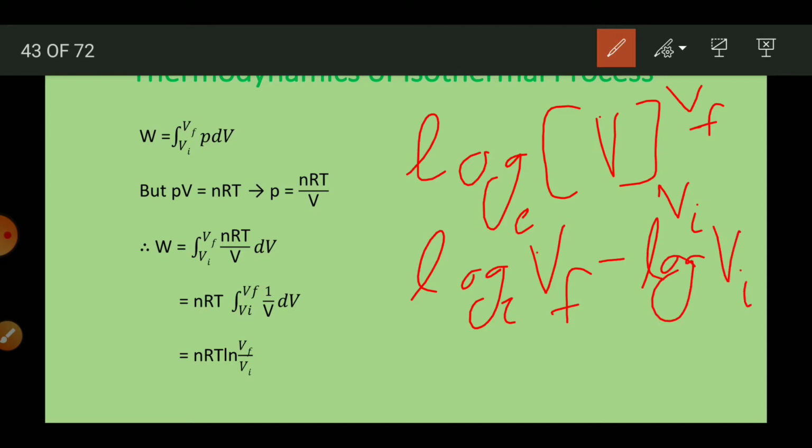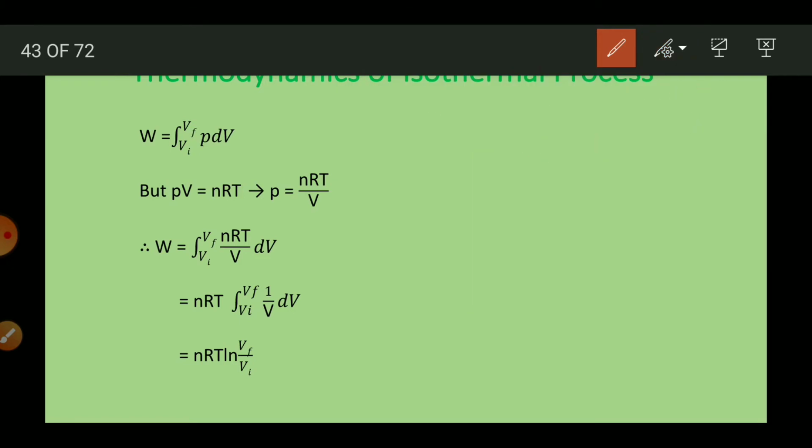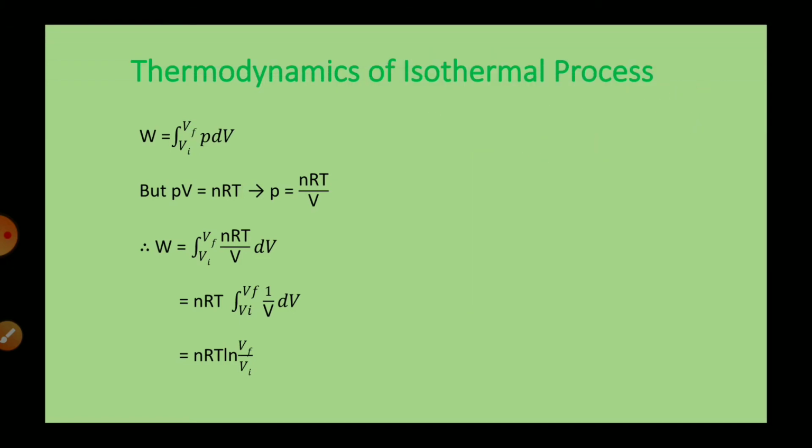And you know the subtraction of logs makes it a division. So that is why we will write ln Vf by Vi, and ln is used for log to the base e, that means natural log. Clear? So this is the answer of the integration, which means this is the answer for the work done.